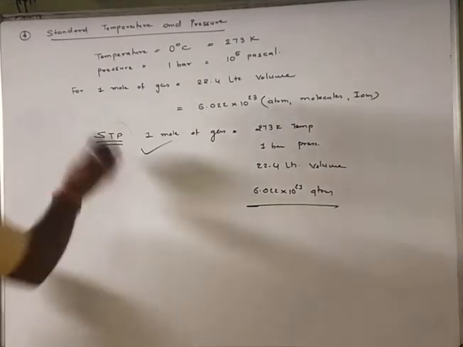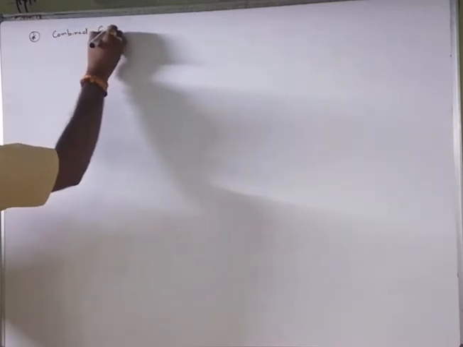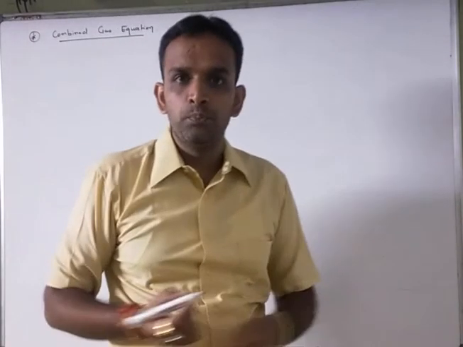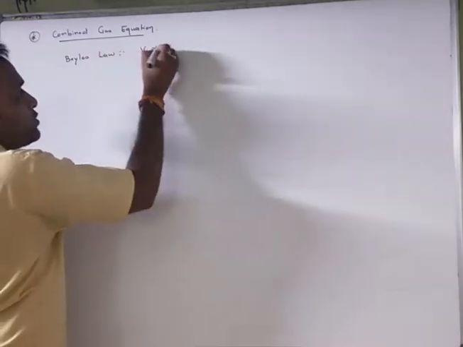Okay, now let us see the next point, that is the combined gas equation. What is the combined gas equation? Now what do you understand about the combined gas equation? You all know what Boyle's law is. Boyle's law gives the relationship between the pressure and volume. So I can say V is proportional to 1 upon P.